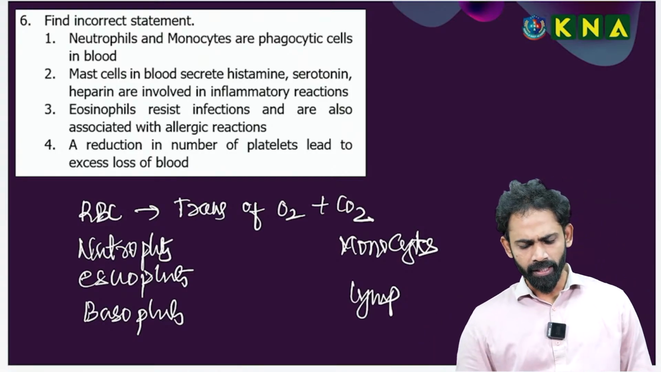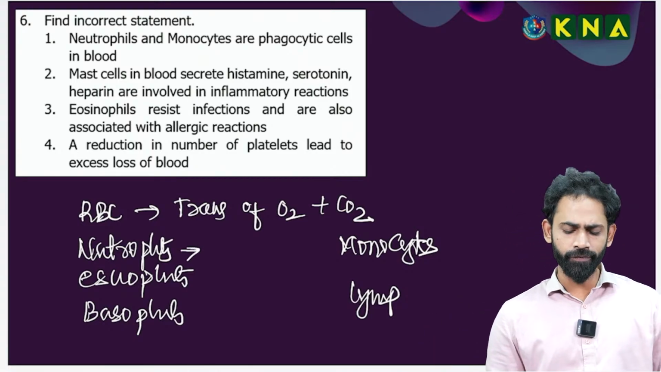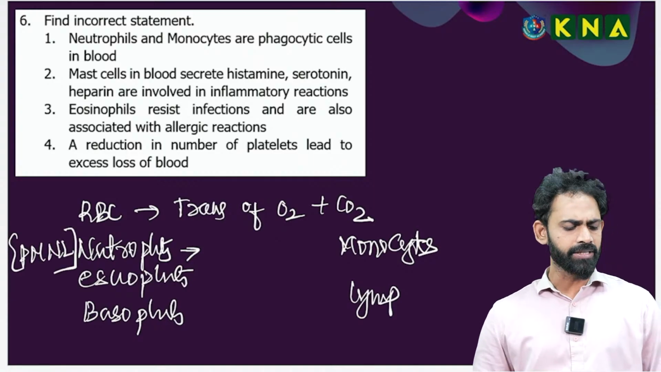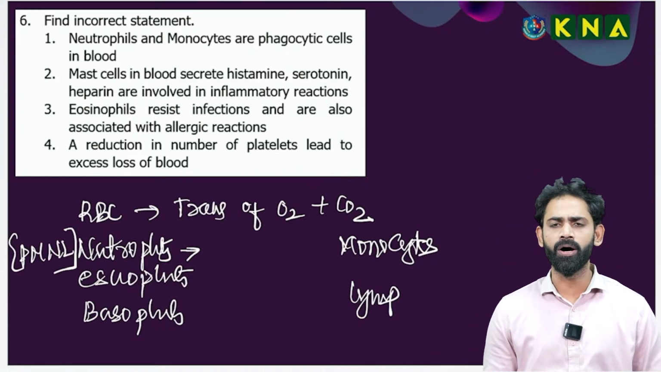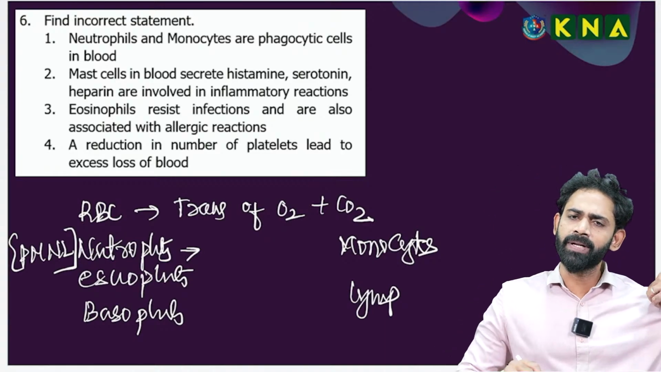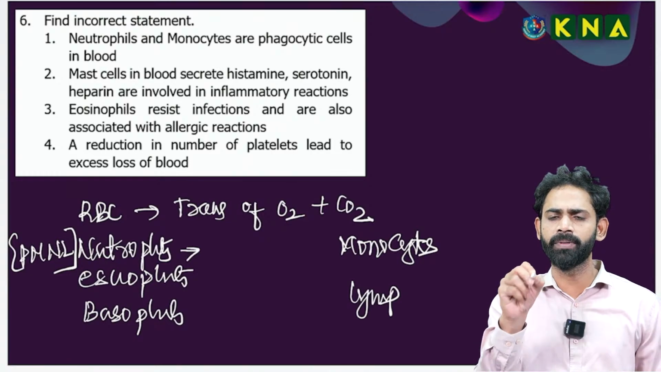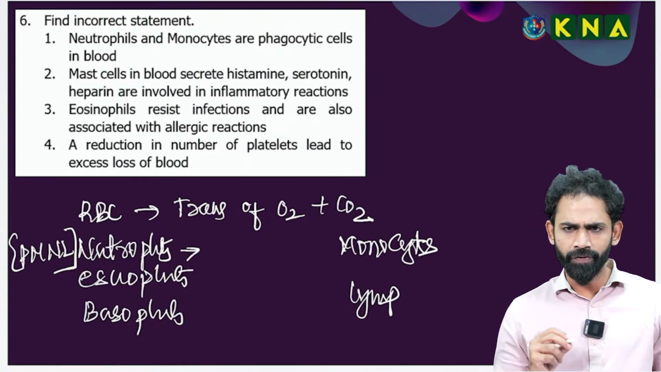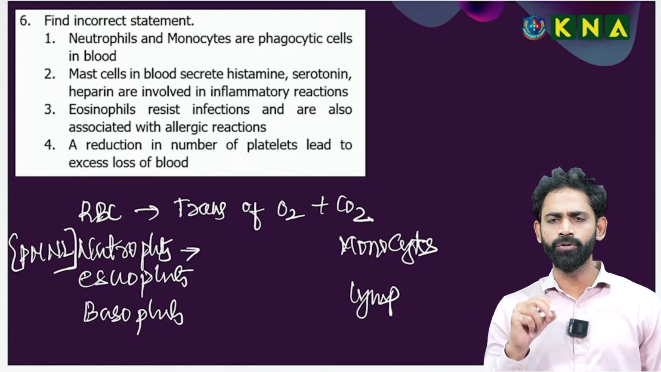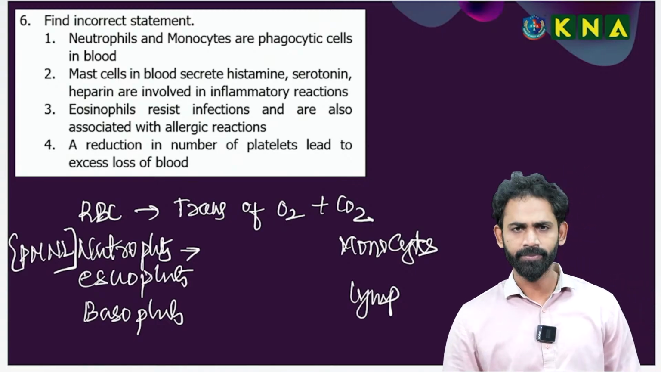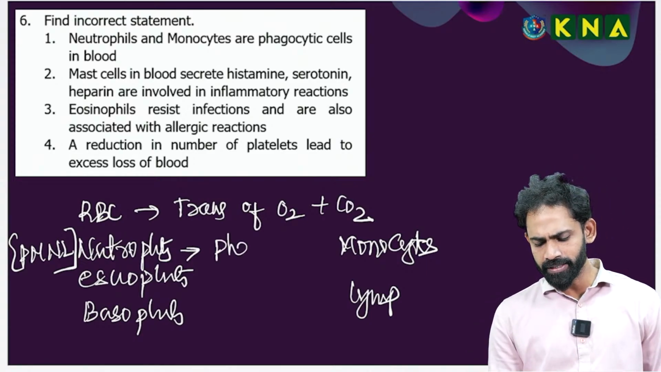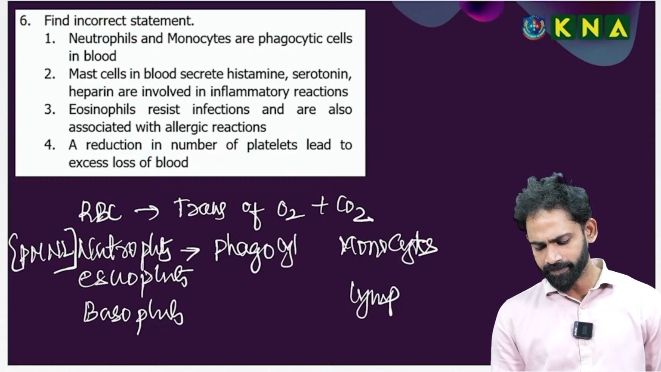Okay. What is the function of neutrophils? If you remember, there is another famous name for the neutrophil. That is called PMNL, polymorphonuclear leukocyte. Do you remember that? The same thing is present in the cellular barrier of the human health and disease. So neutrophils are also called PMNL, polymorphonuclear leukocytes. Function wise, neutrophils are phagocytic.